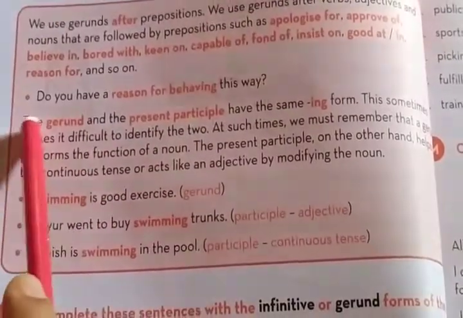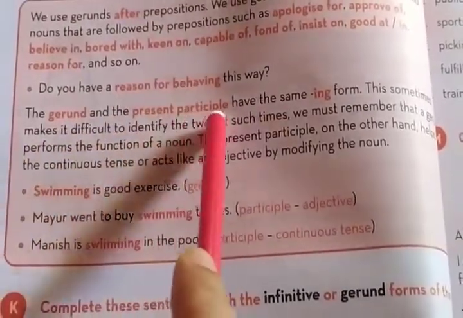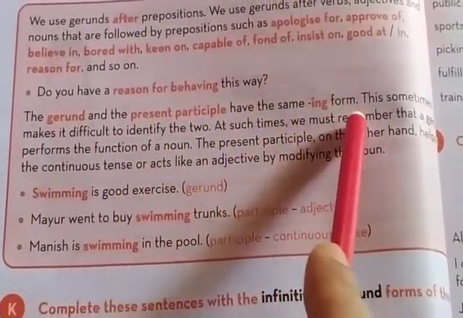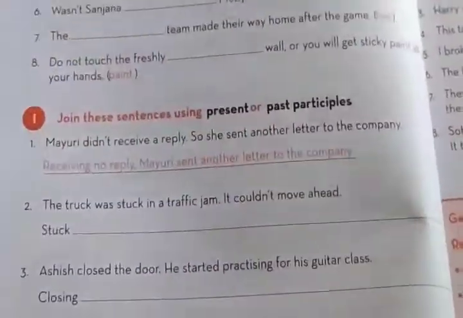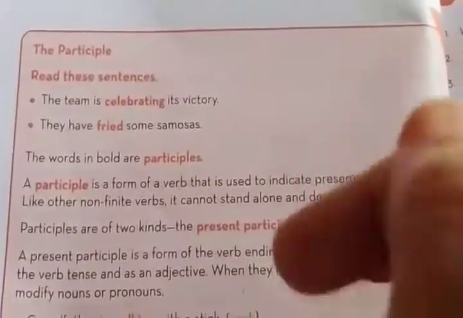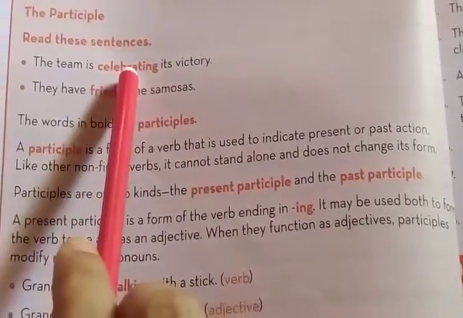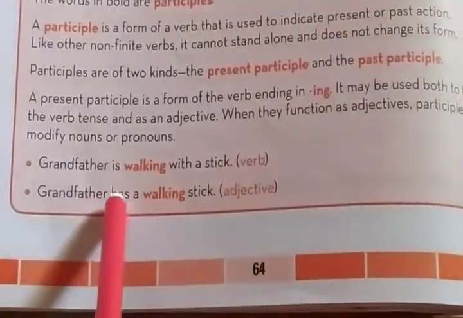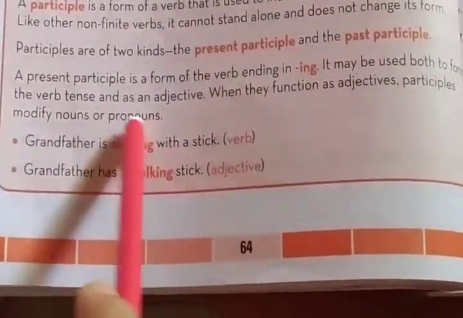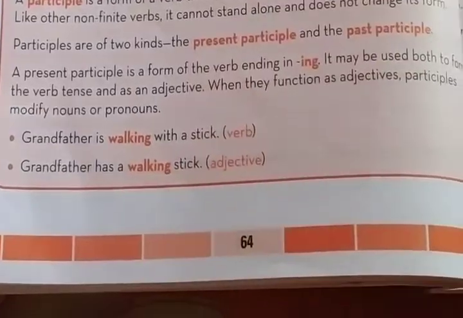The gerund, and this is a very highlighting point, you will mark this point. The gerund and the present participle have the same ing form. You know present participle, suppose you have seen it in the participle box. The team is celebrating its victory. Celebrating, ing is here. Grandfather is walking with a stick. Grandfather has a walking stick. Ing is placed, the same form. The gerund form and the present participle form are the same.